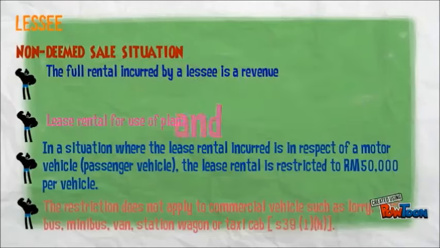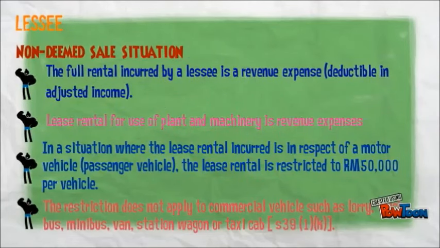Lessee, non-deemed sale situation. The full rental incurred by a lessee is a revenue expense deductible in adjusted income. Lease rental for the use of plant and machinery is a revenue expense. In a situation where the lease rental incurred is in respect of a motor vehicle, a passenger vehicle, the lease rental is restricted to 15,000 per vehicle. The restriction does not apply to commercial vehicles such as lorry, bus, minibus, van, station wagon, or taxi cab. This is according to Section 39 Subsection 1K.